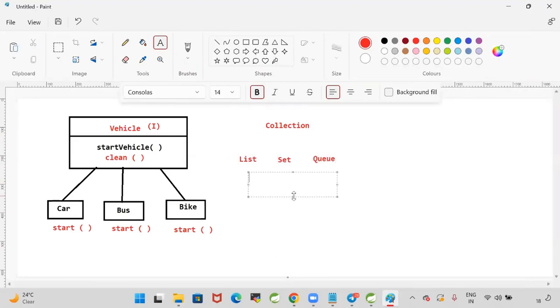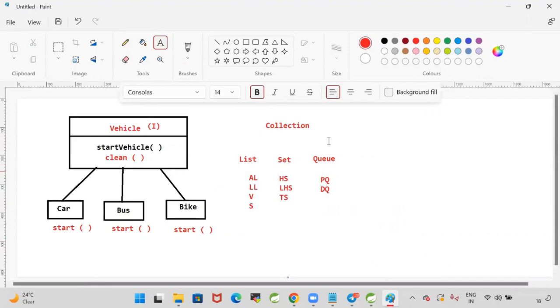Now this List is implemented by ArrayList, LinkedList, Vector, and Stack. This Set is implemented by HashSet, LinkedHashSet, and TreeSet. Queue: here we have PriorityQueue and we have Deque.